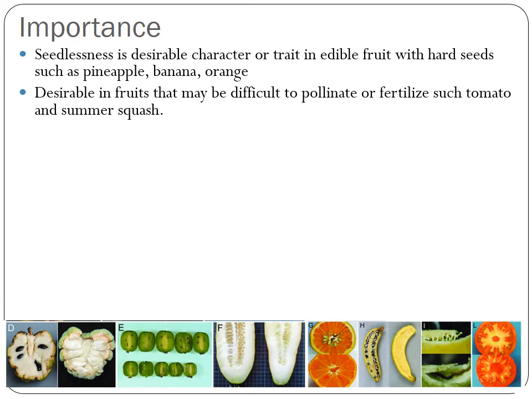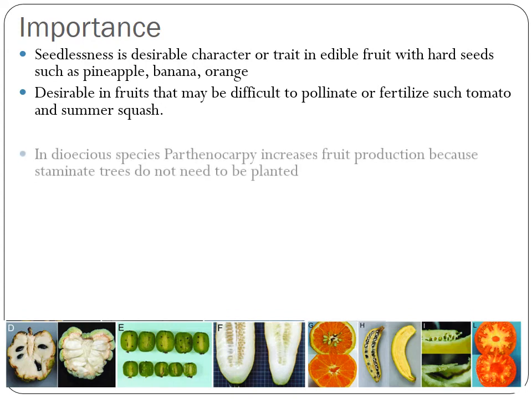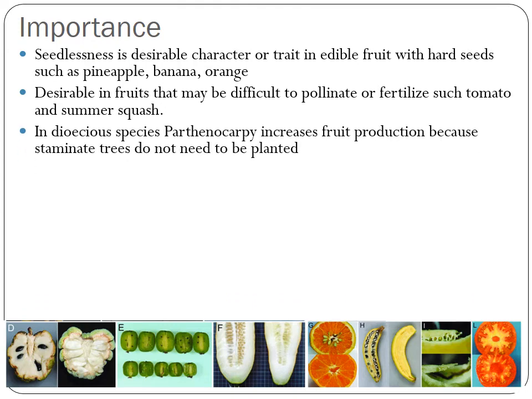So in natural condition it will be difficult to pollinate such crops. So parthenocarpy development will be desirable. Also in dioecious species where male and female flowers are borne on two different trees, parthenocarpy increases the fruit production and you don't have to plant staminate or male trees for pollination.